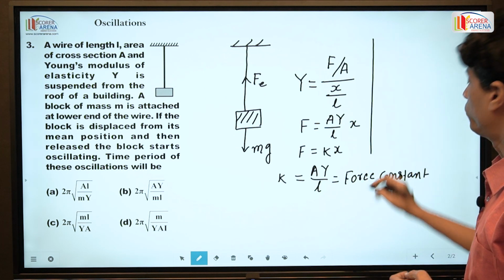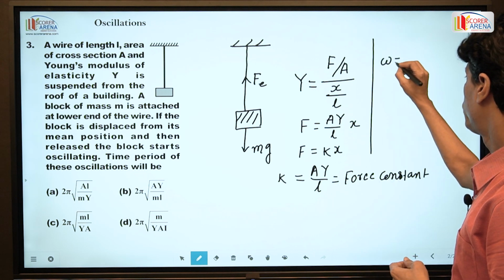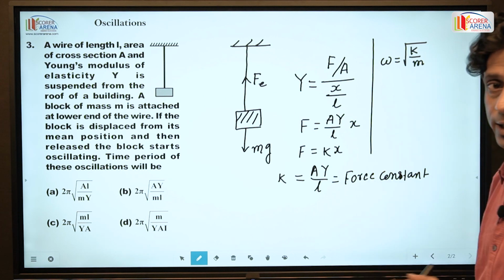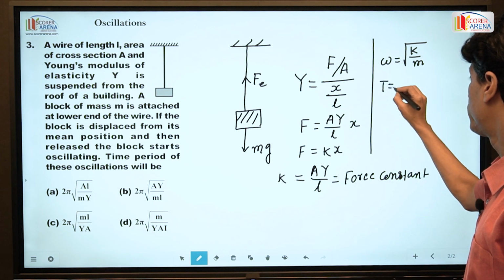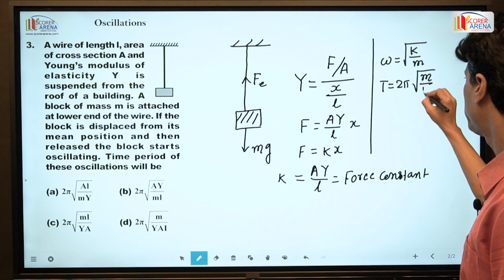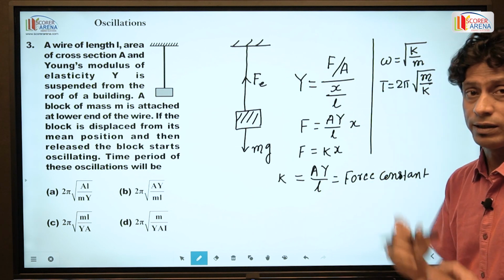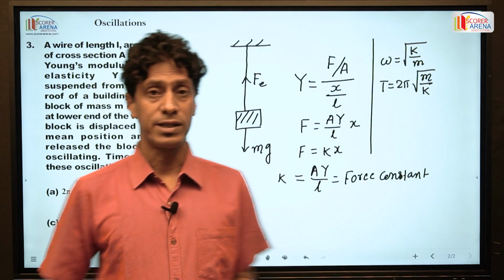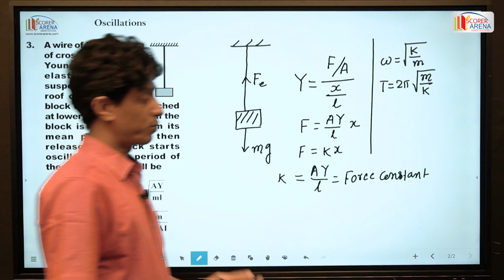And in simple harmonic motion, we know omega is equal to root over k by m. K is the force constant and m is the mass. Time period is twice pi root over m by k. So immediately after putting the value of k in this equation, we can find the answer here is C. So next question.